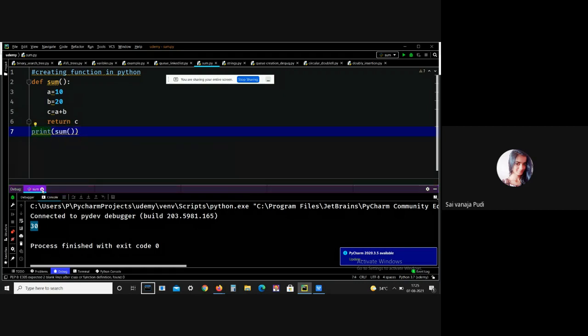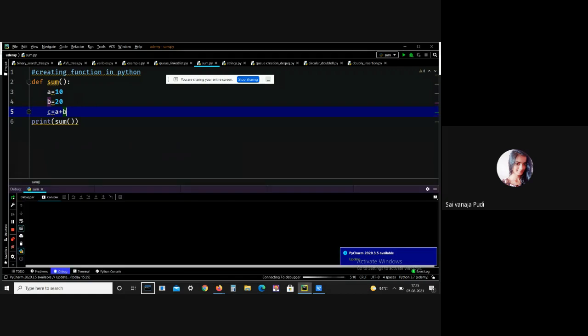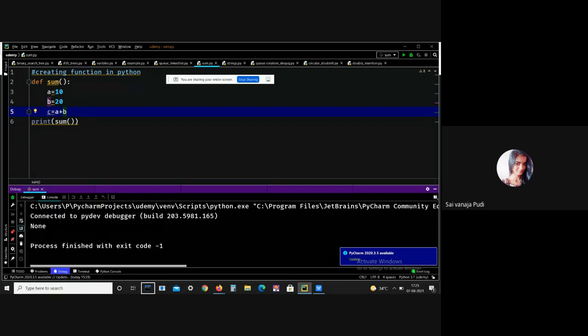Let me create a function without a return statement. Let me delete this. See, we got the output. Means in the above code, we have defined the same function without the return keyword. As we can see, this sum function returned a None object to the caller. This is the difference between with a return statement and without a return statement. Okay.